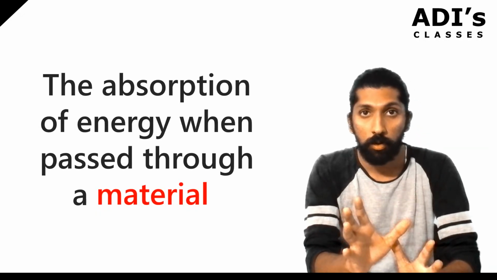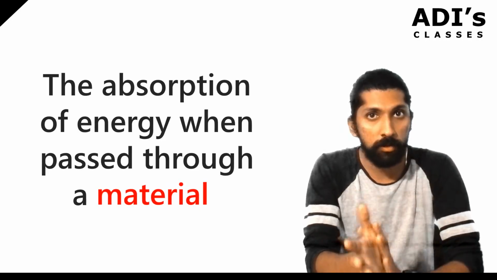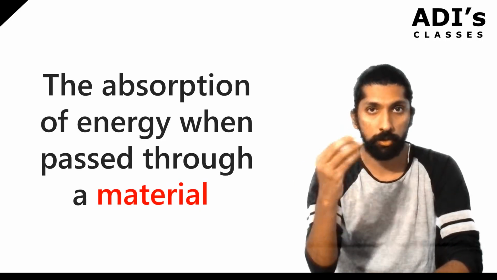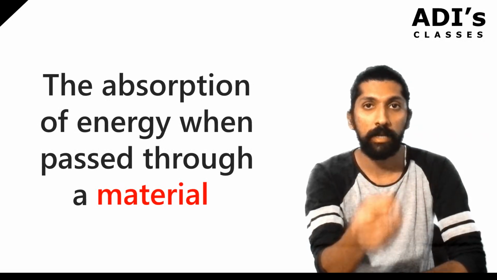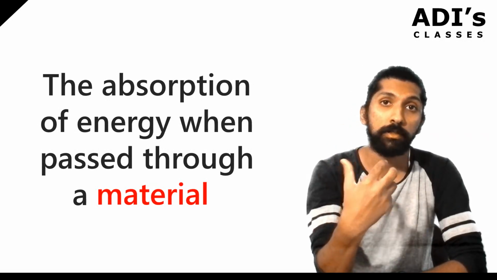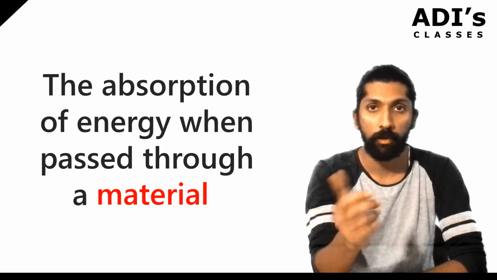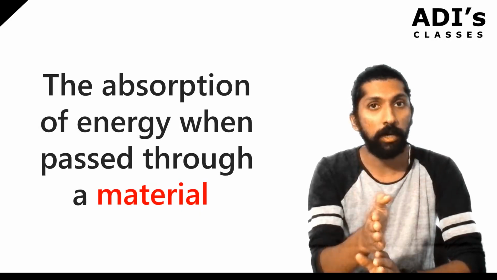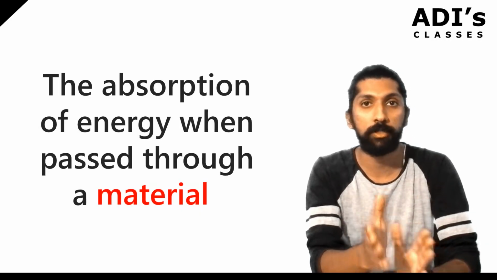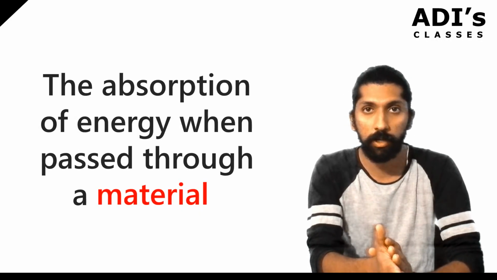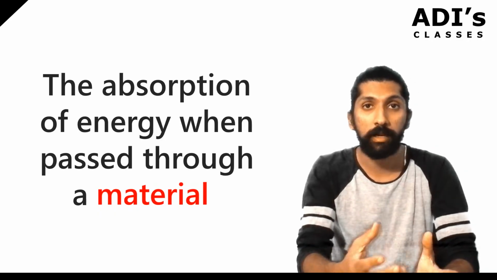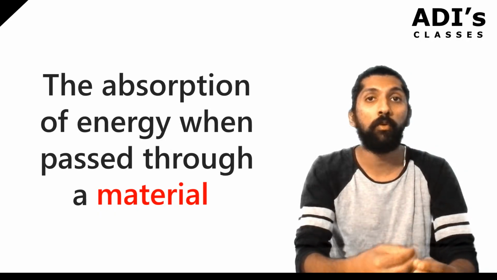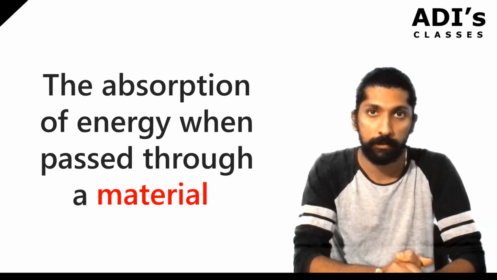So bottom line, absorption spectrum is where you have a source, you pass it through some material, and the material absorbs certain radiations. Then we watch that. This is what we call absorption spectrum. Now let's see what it is and how we measure it.